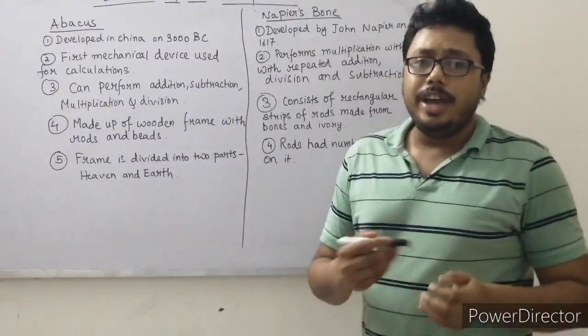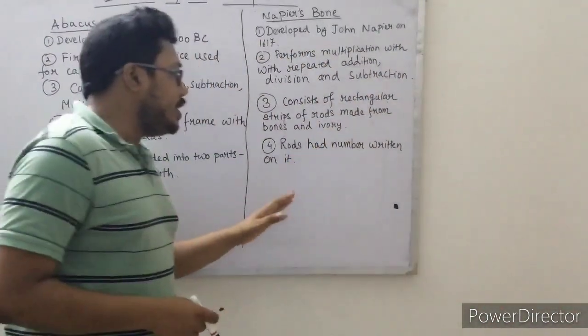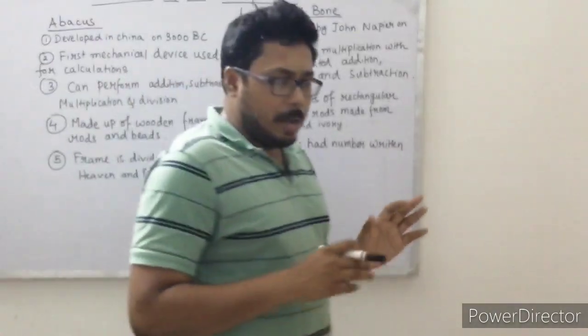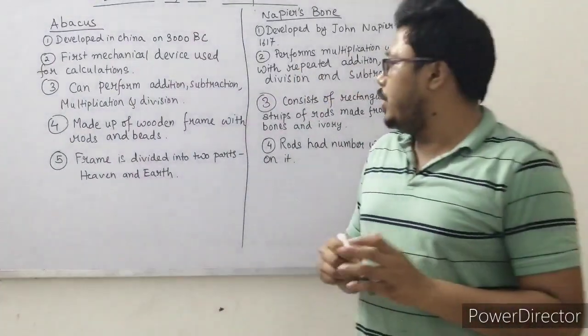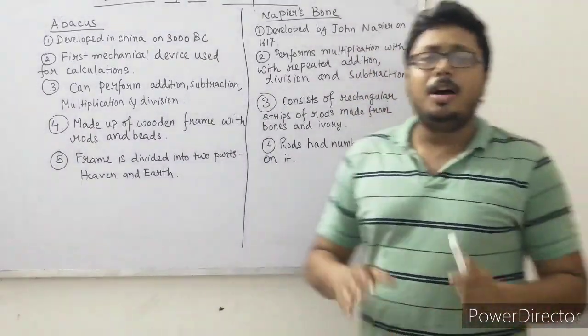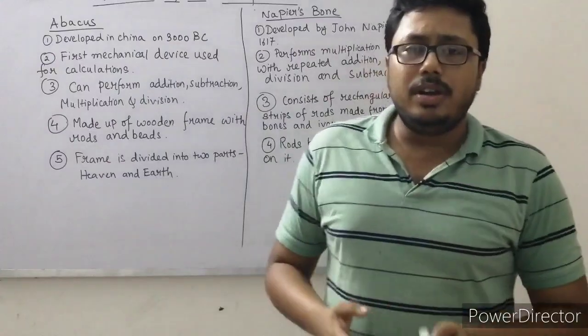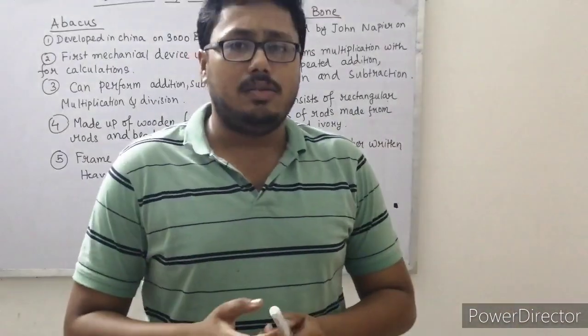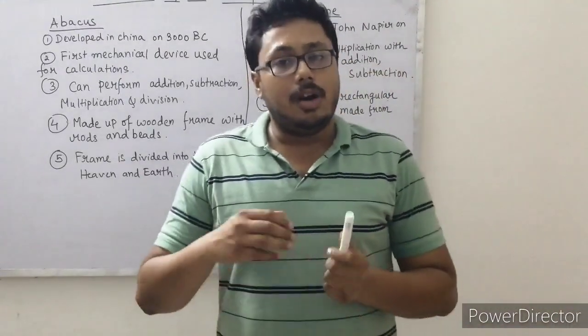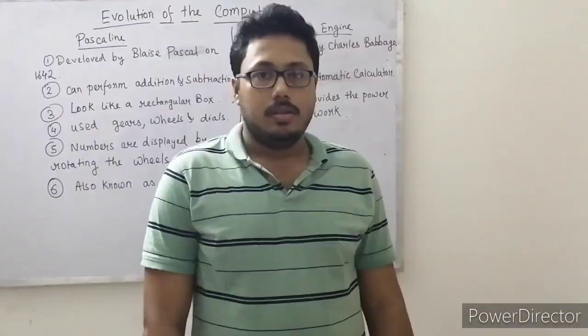Now coming to the next point, which is that the rod has numbers written on it. In Napier's bones, the rods we can see have numbers written on them. The numbers have been written for doing the calculations. So now we will move forward to the next calculating machines.